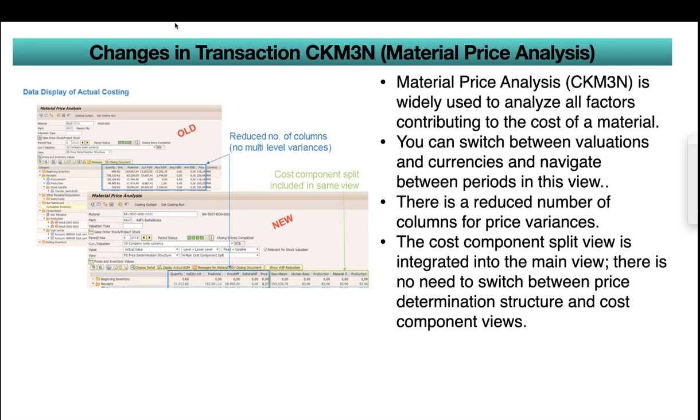If they want to use different views, normally business people keep two screens open, one for one view and another for the other view. So it was tough for them. Now, to overcome that issue, they combined everything and kept it in one screen.